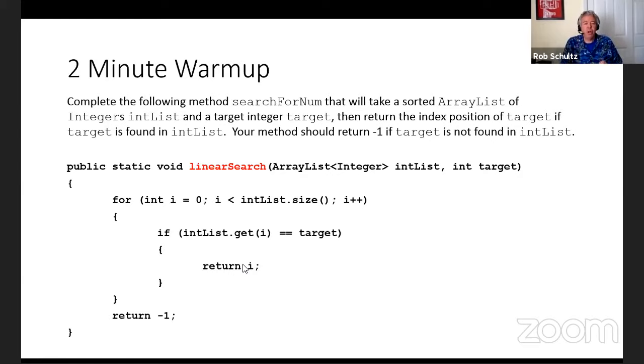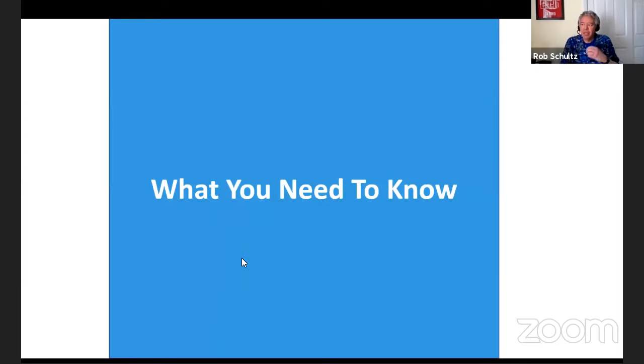Okay, we're going to go on from there, and we're going to talk about something that is a little more efficient. So, if I've got 20 or 50 or even into the hundreds of elements to search for, linear search with the computers we have today is fairly efficient. But imagine if we had thousands of elements or millions of elements to search for. Then we start noticing some lag time where things might be a little more time sensitive. So we want to start looking for searching algorithms that are going to be a little faster and work a little better to meet our needs.